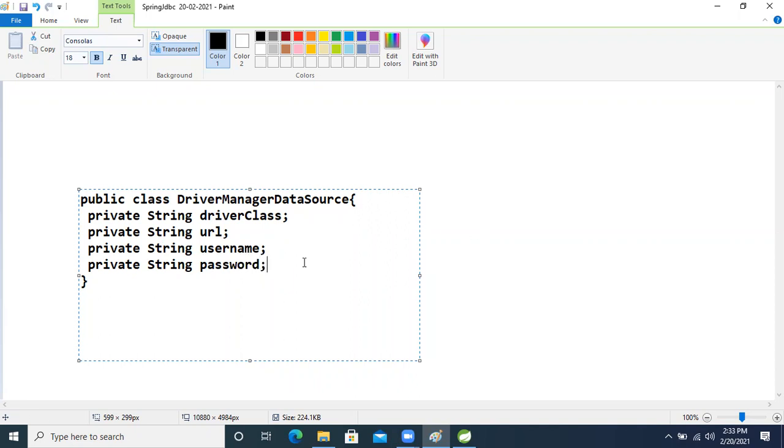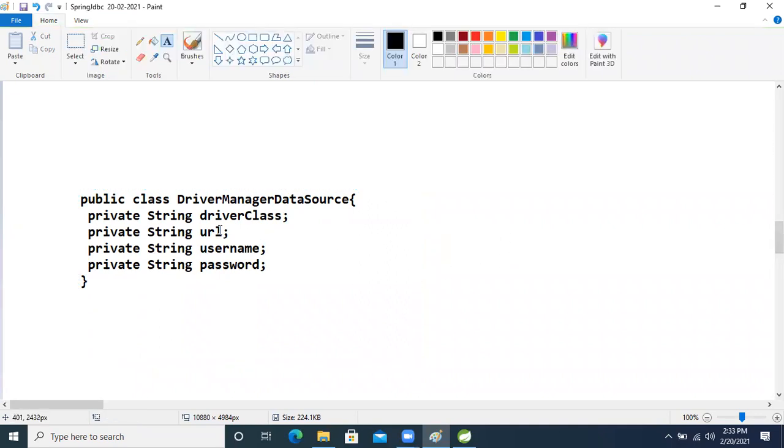These four attributes are there, so this is our bean class.